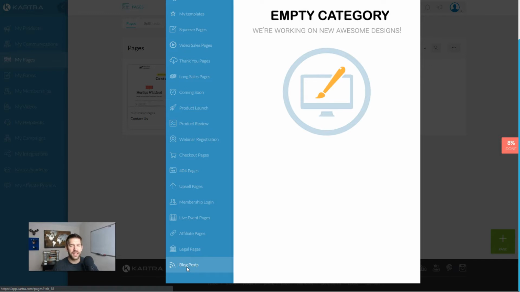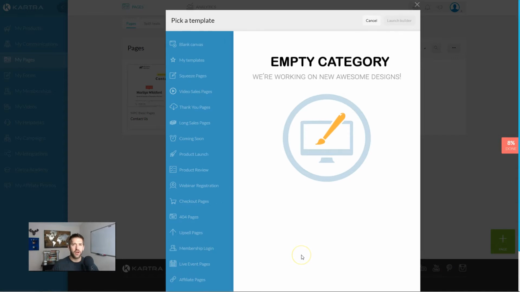Kartra has openly said they're not trying to compete with WordPress and become a blogging platform, but in the Facebook community, one of the most commonly requested features is, can I write a blog post on Kartra? If all you want to do is write 5, 10, maybe 20 blog posts on your website, maybe going to WordPress and Kartra is not the solution. You could honestly do it here. More to be seen on that one.